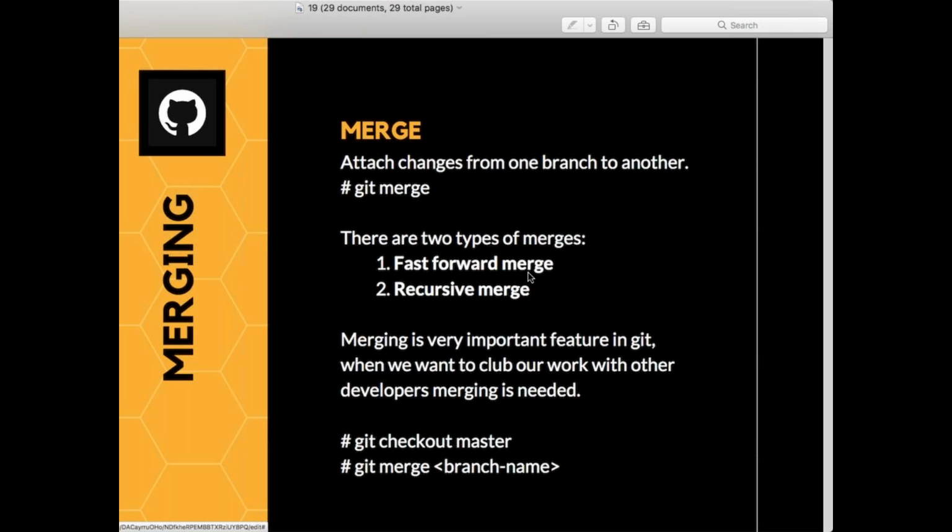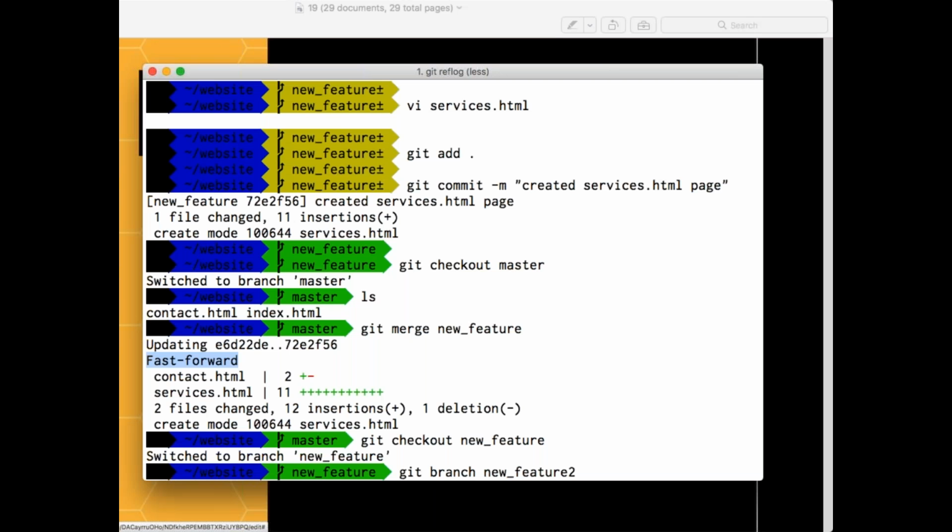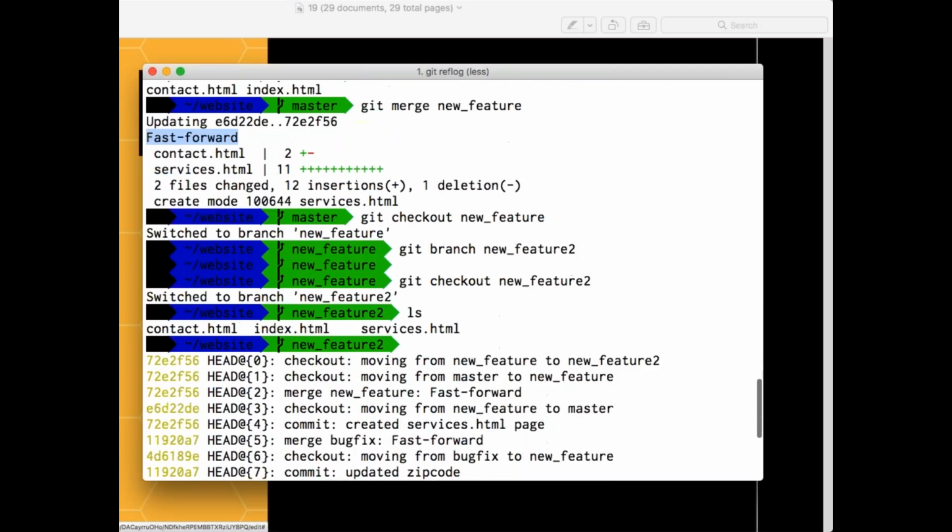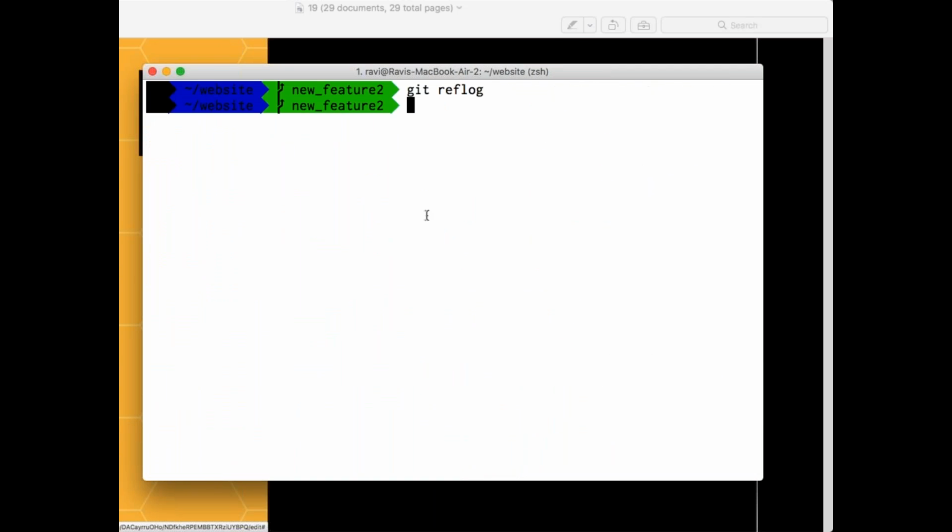Now, why am I getting fast forward merge when I'm doing the merges? If you remember, whenever I was doing the merge, what are the other branches which were moving? My bug fix was moving, my new feature was moving, my new feature 2 was moving. Did I make any commits on my master? If your master is at a stable point and all the other branches are moving ahead, that is where you get fast forward merge.